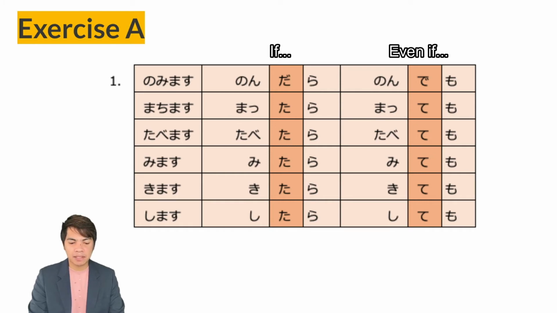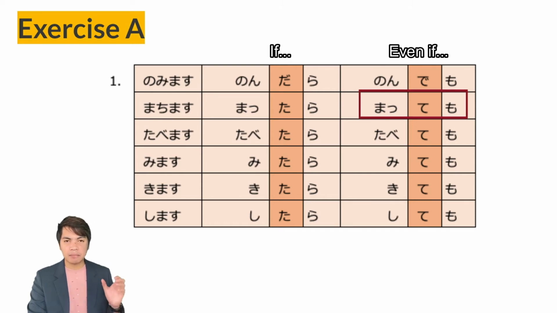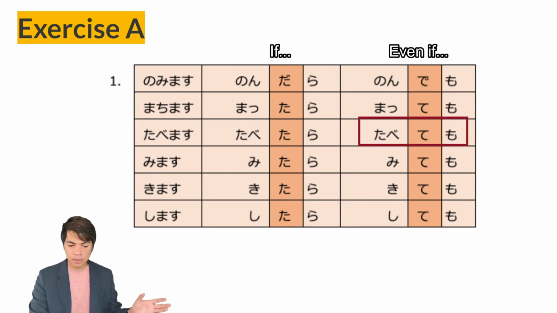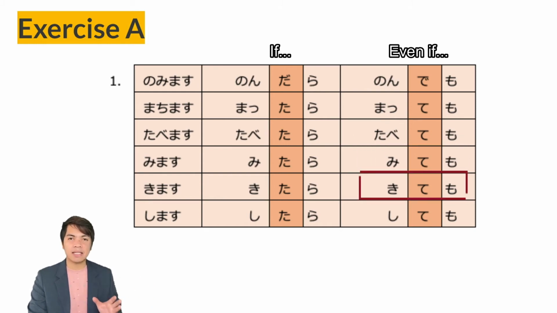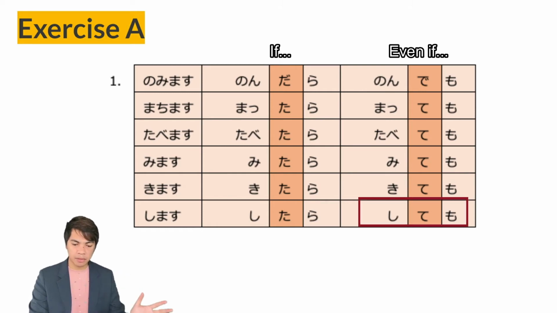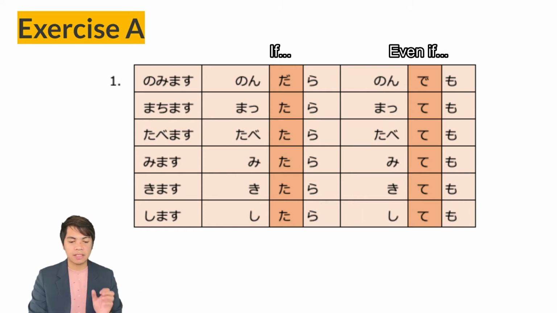And the temo pattern, let's start from nomimasu. Nonde. We will use the te form of the verbs plus mo. So, nomimasu, nonde, nondemo. Machimasu, matte, mattemo. Tabemasu, tabete, tabetemo. Mimasu, mite, mitemo. Kimasu, kite, kitemo. Shimasu, shite, shitemo. So this is the if and the even if.